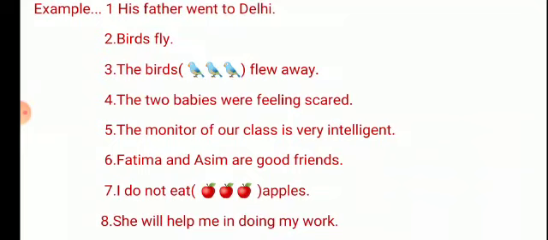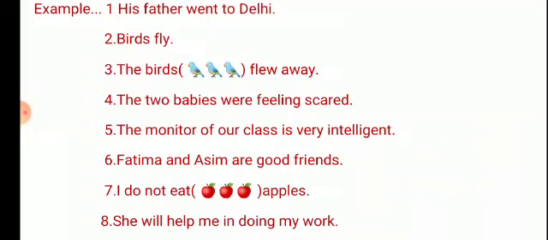The action word is went, right? It means my predicate starts from here and goes to the last word, Delhi. Went to Delhi, it is my predicate, right? And this predicate is telling me about his father. So his father is the subject.